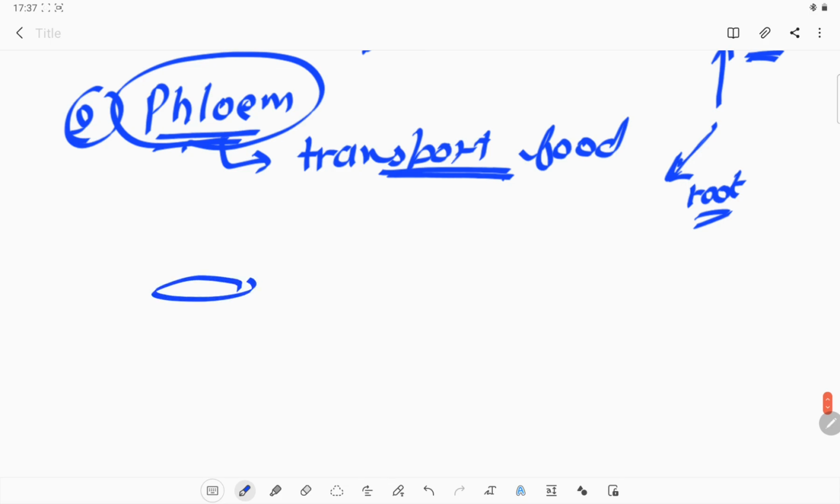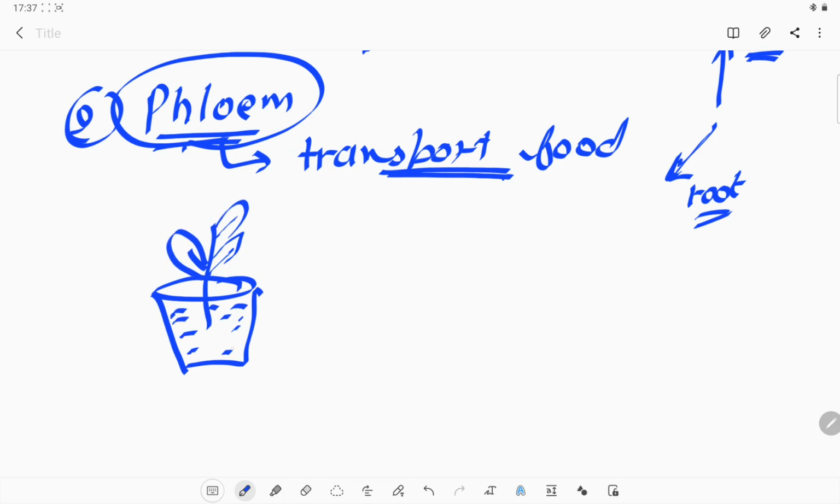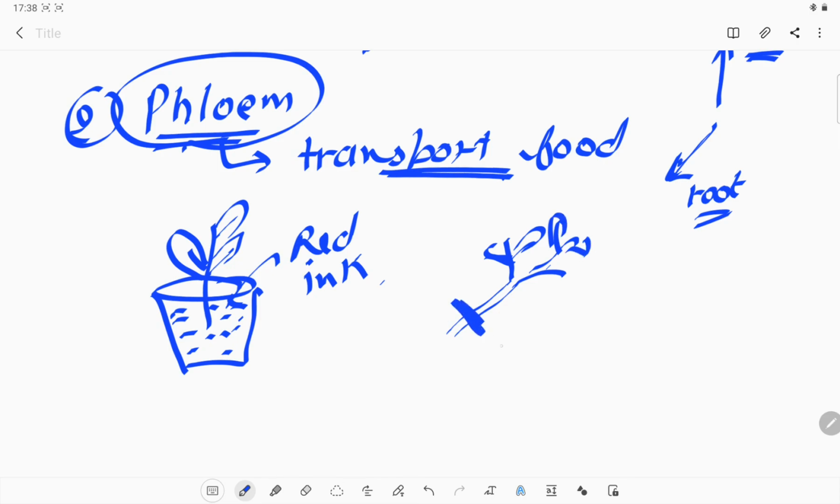Okay, so there is an experiment in NCERT. We can take a glass, and this is a plant. We put the plant into it, and in that glass we put some water and red color ink. After some time, if you observe, or if you cut the plant from here, you will see some red spots in it, because the water is absorbed with the help of xylem, and the xylem will show us this if we watch it under the microscope.